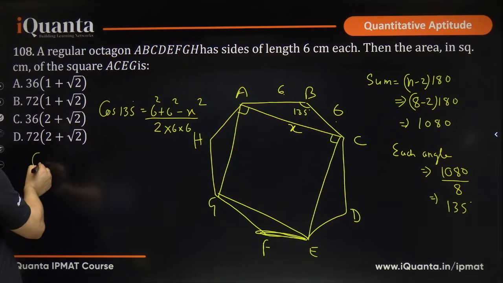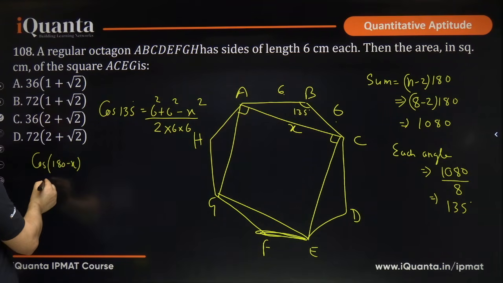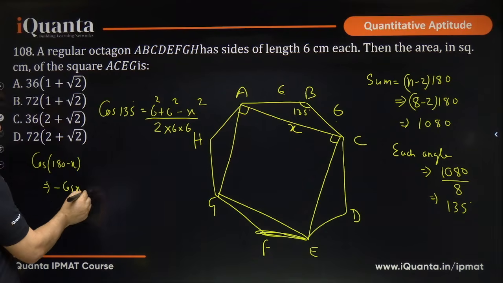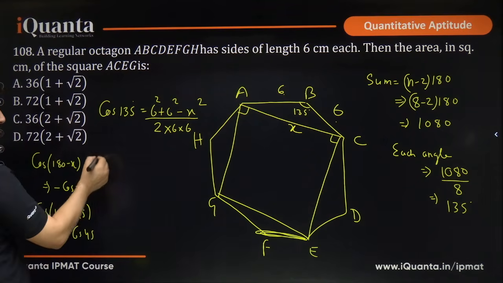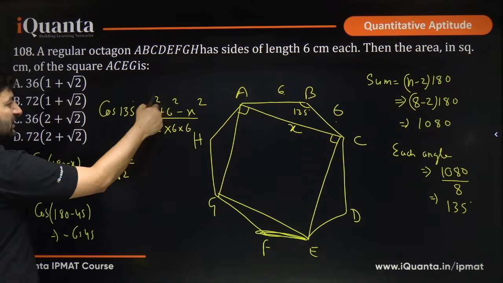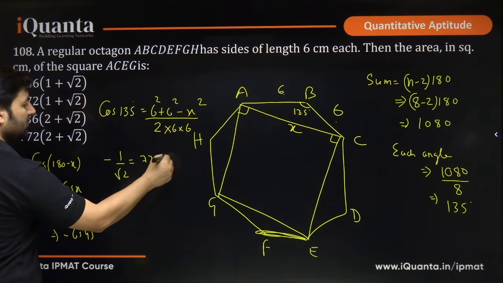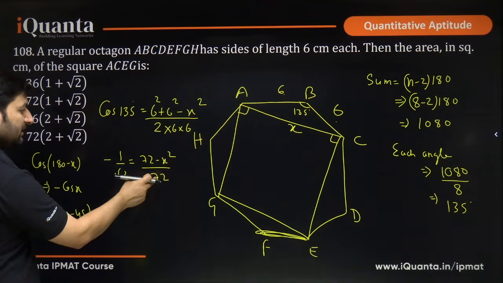You all know that cos of 180 minus x is minus cos x. So how can we write cos 135? Cos of 180 minus 45. That means cos of 180 minus 45 will be minus cos 45. So this will be minus cos 45, minus 1 by root 2, and this will be 72 minus x square, right, upon 72. I hope this is clear.